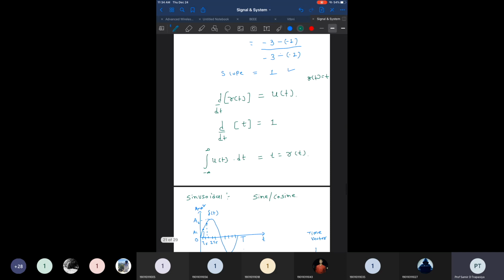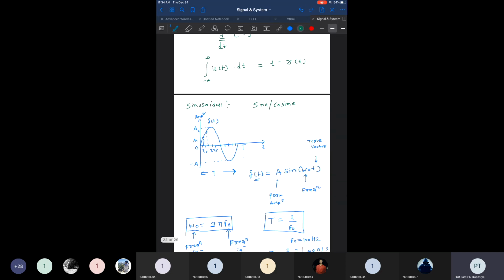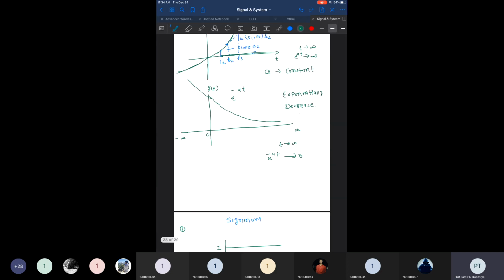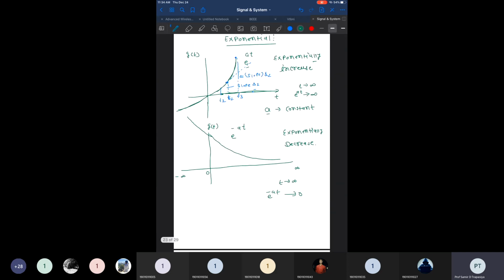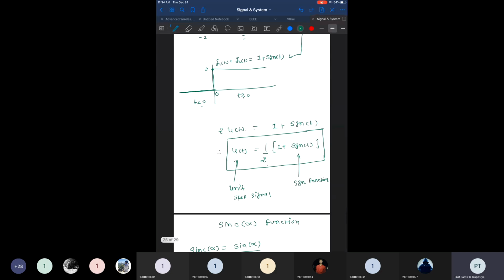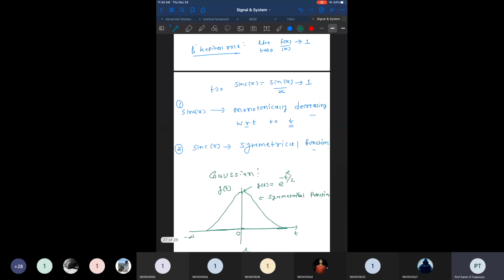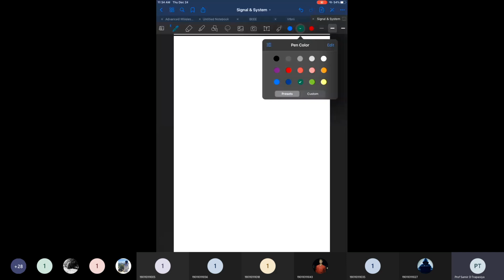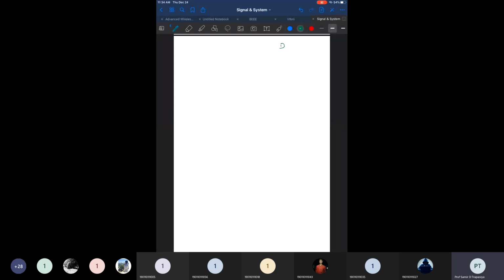So this part we have already covered. We have also discussed some other signals such as exponential signals, then the signum function, the sinc function, and the Gaussian function. These are the parts that we have already discussed. Now today we discuss the classification of signals.